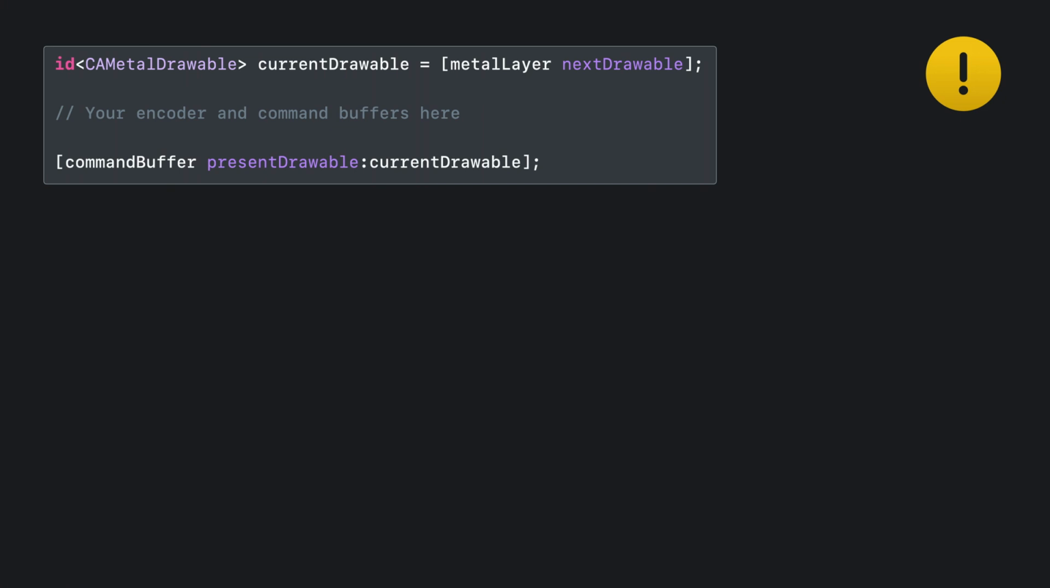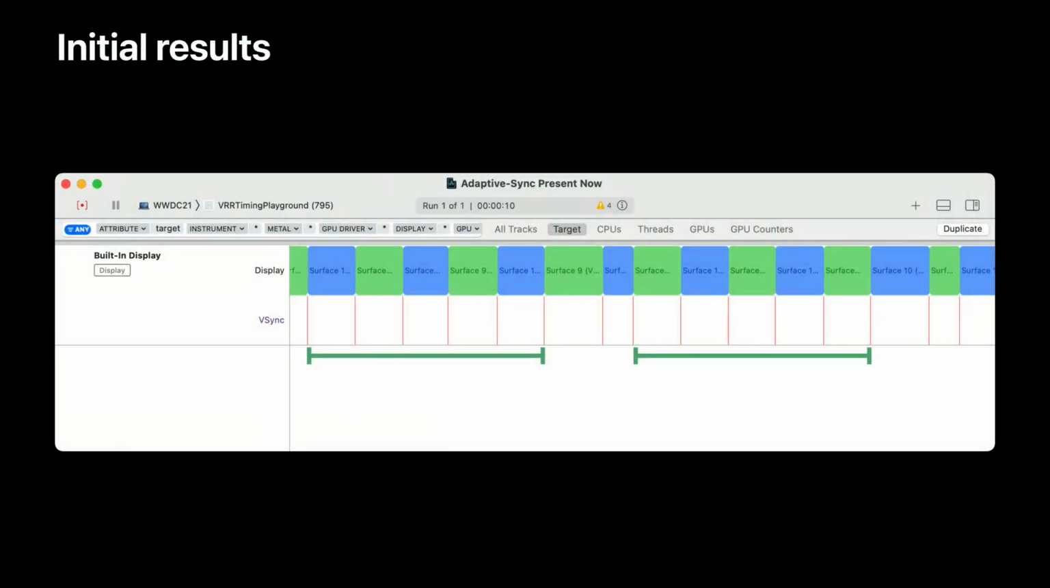We'll start with a simple example. Here we're going to acquire a drawable, set up our GPU work, and present it on the screen. We're relying on the back pressure of a drawable being available to set our frame rate for us. On a fixed rate display, we know that this isn't the best idea, since there's no guarantee that your GPU work will align to the refresh rate of the display. But as you can see from this Instruments capture taken on an adaptive sync display, when our scene is consistent, this seems to work out okay. The problem here is that this scene is running into periodic hitches. These hitches will translate into stutters that are visible to users.